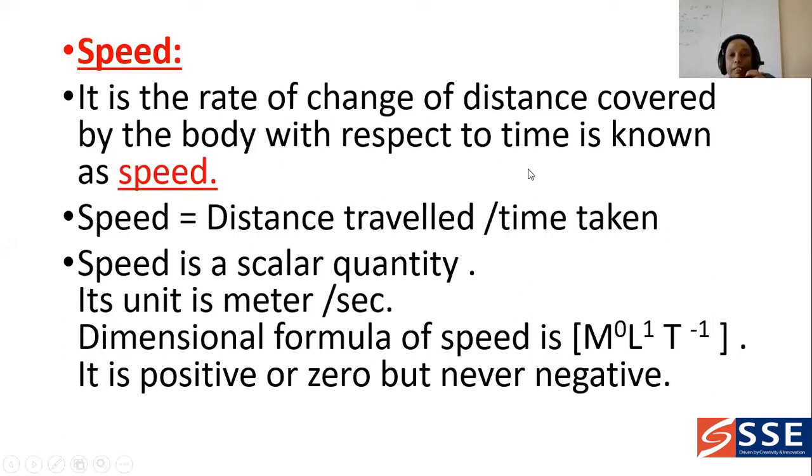We can say M power 0 because there is no mass, L power 1 and T power minus 1. The dimensional formula depends on the formula for speed, that is distance over time; for distance you take L, and for time you take T.